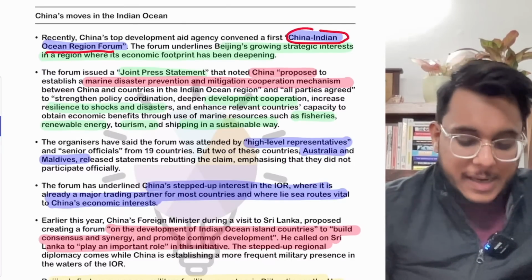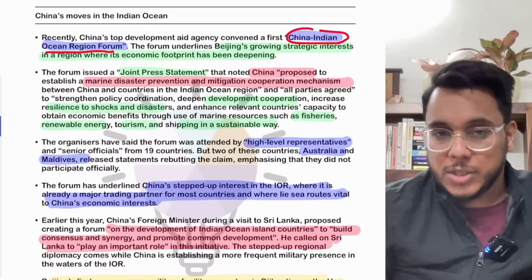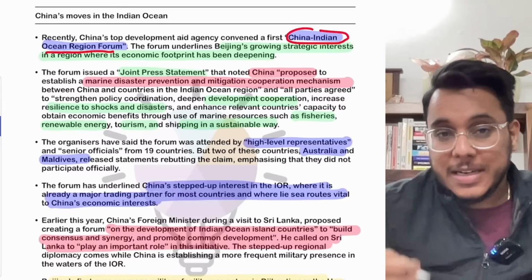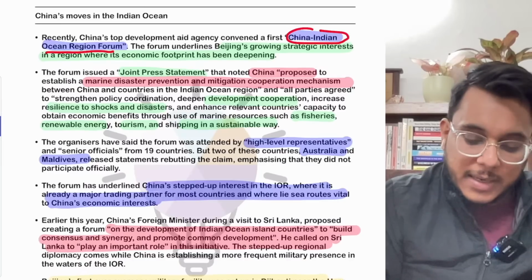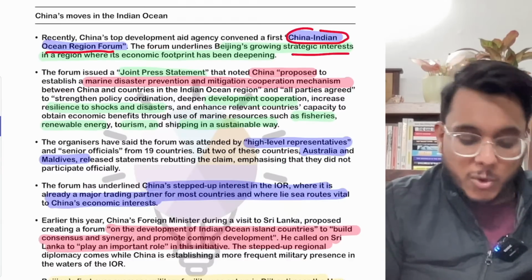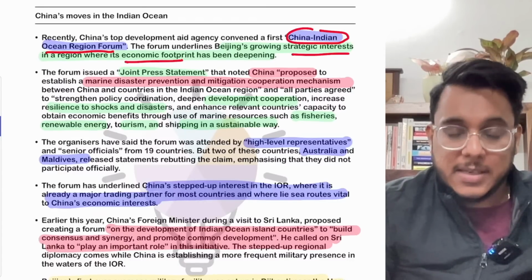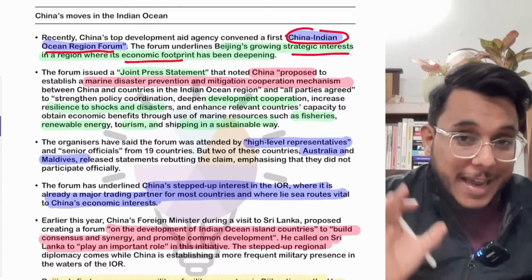This China-Indian Ocean Region Forum is a summit hosted by China, and here China is asserting its role in the Indian Ocean region. China is saying there is a strategic interest in the Indian Ocean region, and China's economic footprint there is increasing. So China wants to make a coalition of like-minded countries